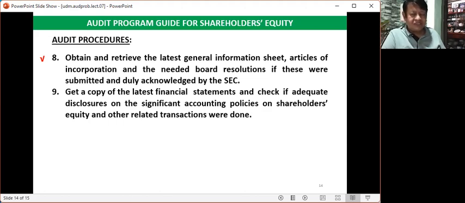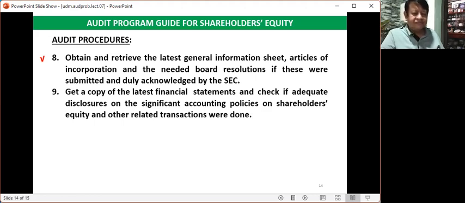The officers are the president, the executive vice president, the different vice presidents, and all other significant officers of the corporation. The names of these people are written in the general information sheet and should be submitted to the Securities and Exchange Commission.